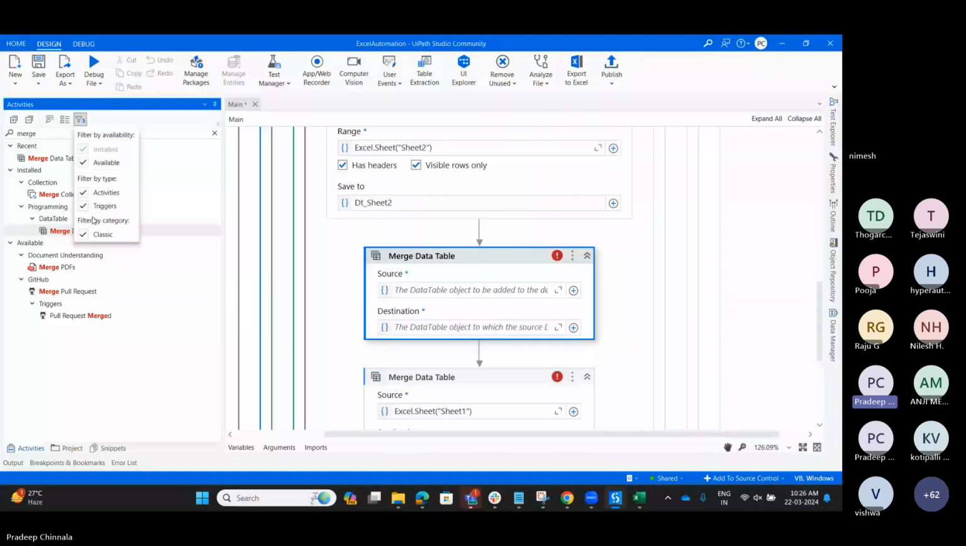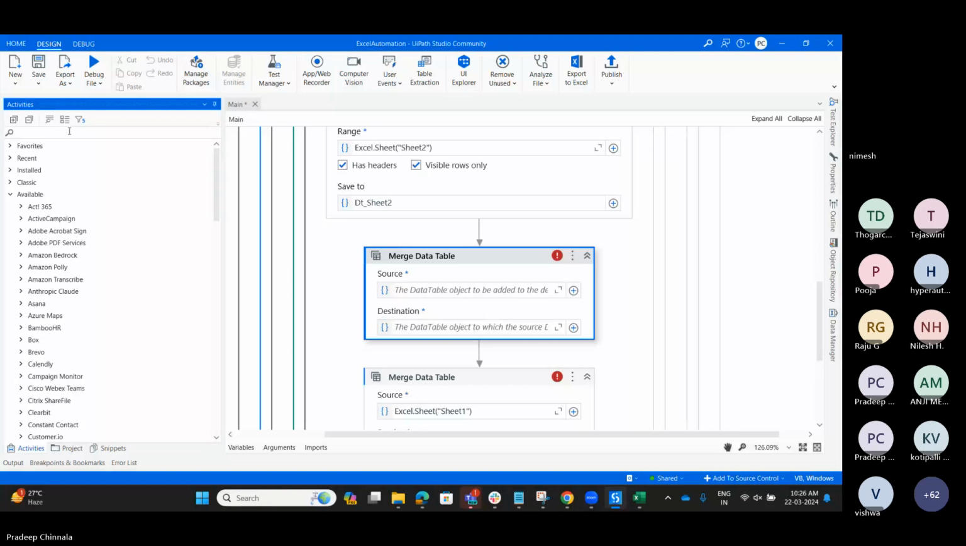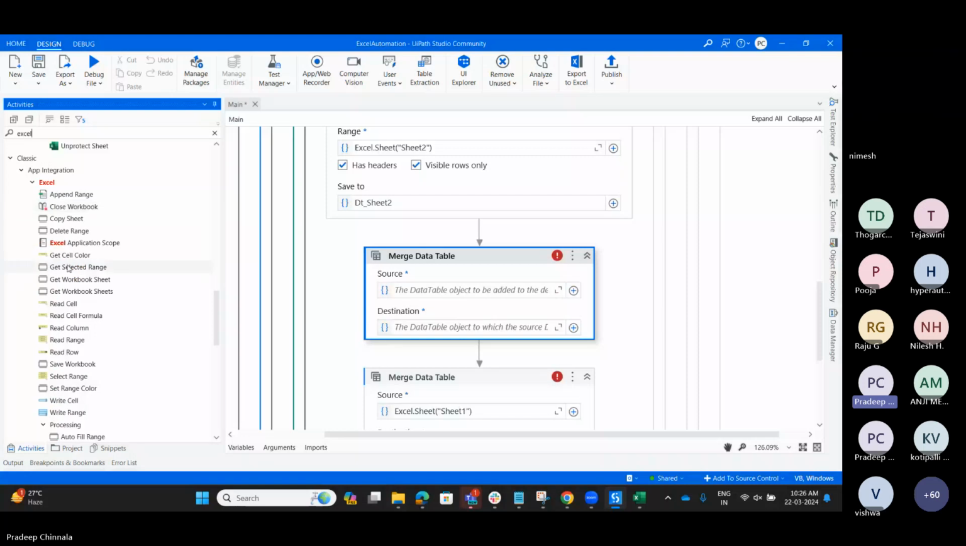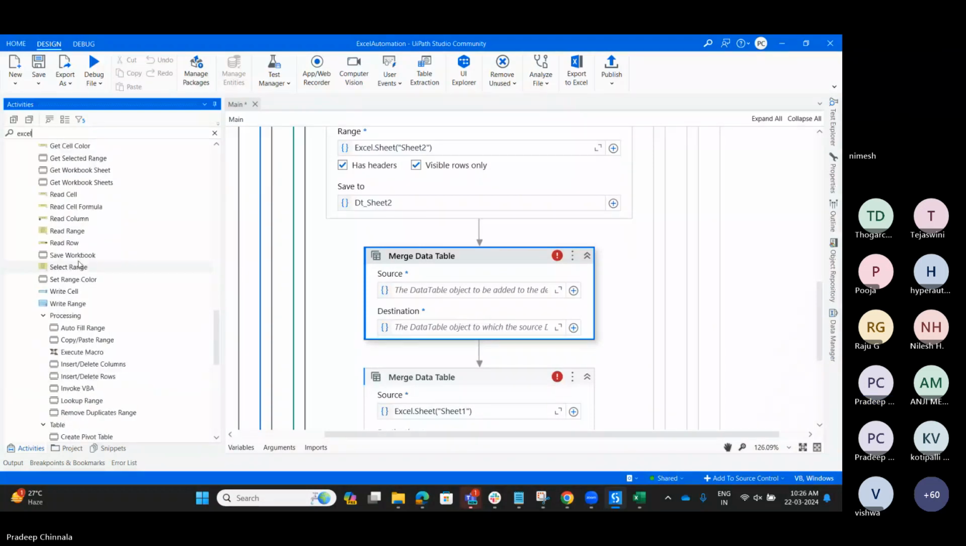Am I enabled it? Yes, I have enabled it. So where are the classic activities? We'll see. So here is the classic append, close workbook, Excel application scope, sheets, and write range, pivot tables, write range. So I'll explain to you by tomorrow why this is not coming as a merge.